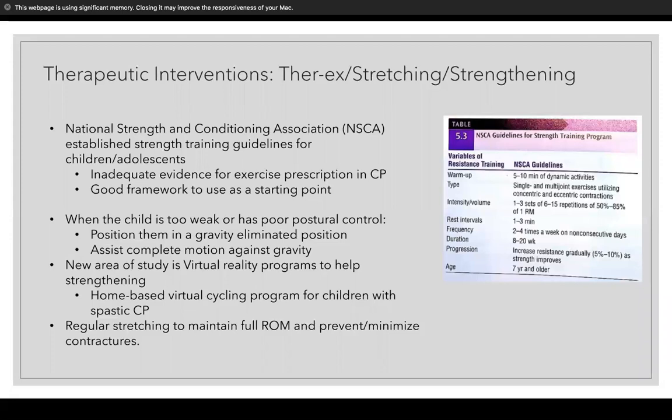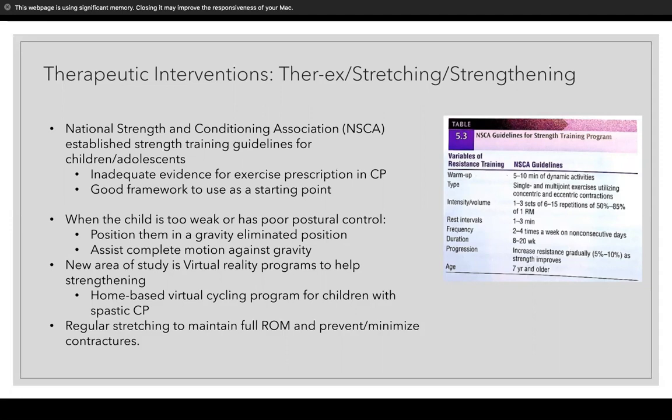All right, so when talking about therapeutic interventions, whether that be strengthening or stretching, the National Strength and Conditioning Association established strength training guidelines for children and adolescents in general. So not just for cerebral palsy, but just children in general.